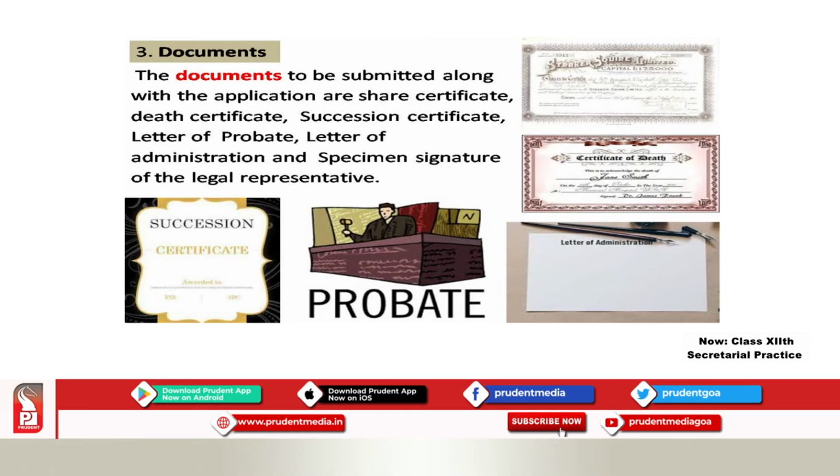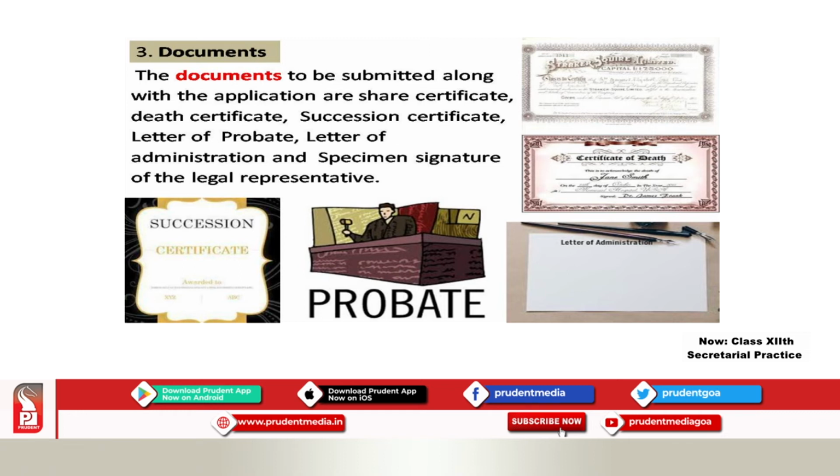So, the legal representative has to produce the share certificate of the person who has died. The share certificate will be there, so he has to take that share certificate, get the death certificate. The second one there you can see is the certificate of death. That means the person has died, and the death certificate is issued by a proper authority that this person is really dead. Then the third one, a succession certificate, which I told you, when a person dies intestate without leaving a will, it will be given to you by the court.